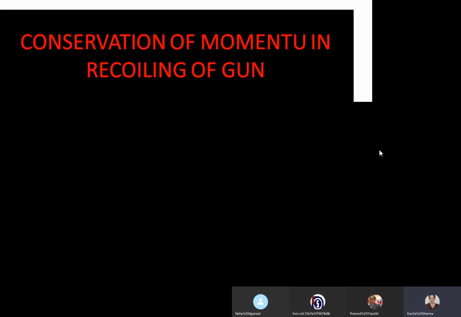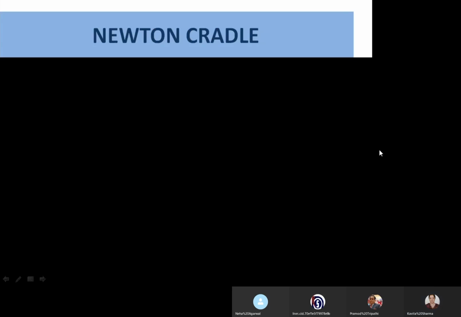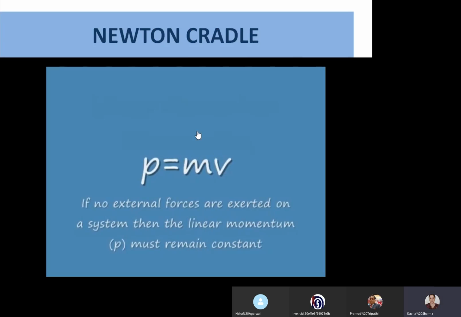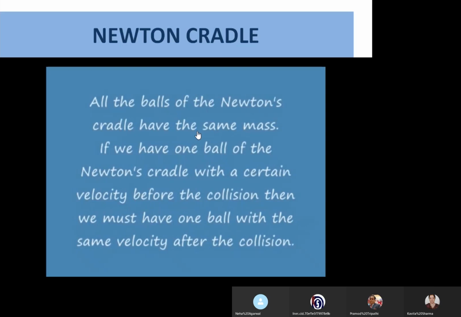Now, to explain conservation of momentum, a very good way is the Newton's cradle. Newton's cradle is basically small balls hung with almost frictionless thread, and let's see how it works. The law of conservation of momentum says that if no external force is applied, the momentum remains conserved. The total momentum before interaction and after interaction will be the same.